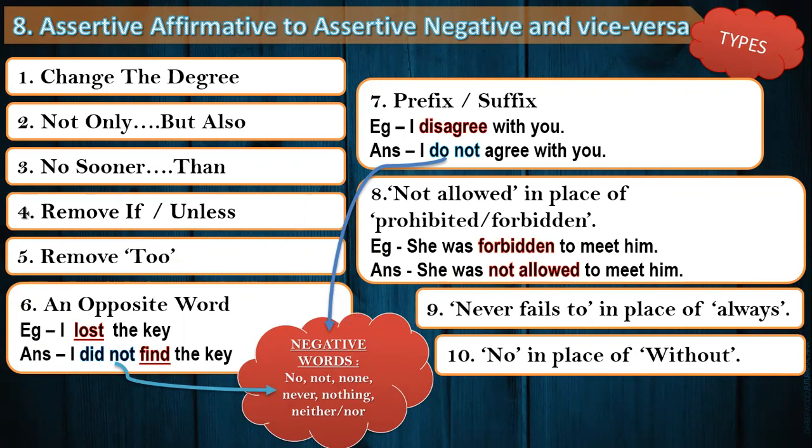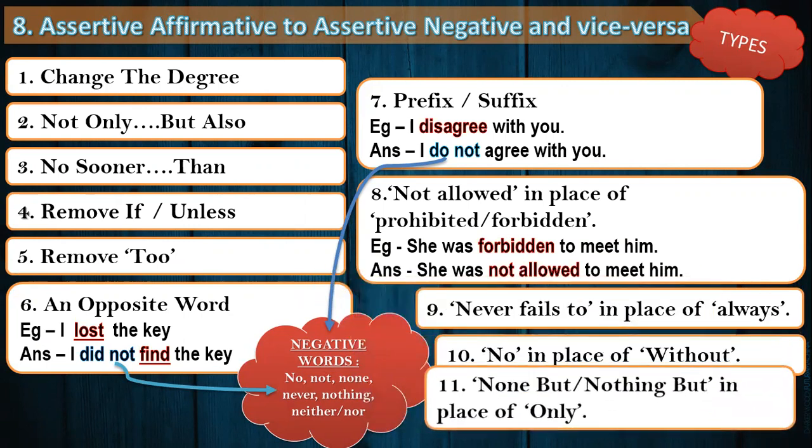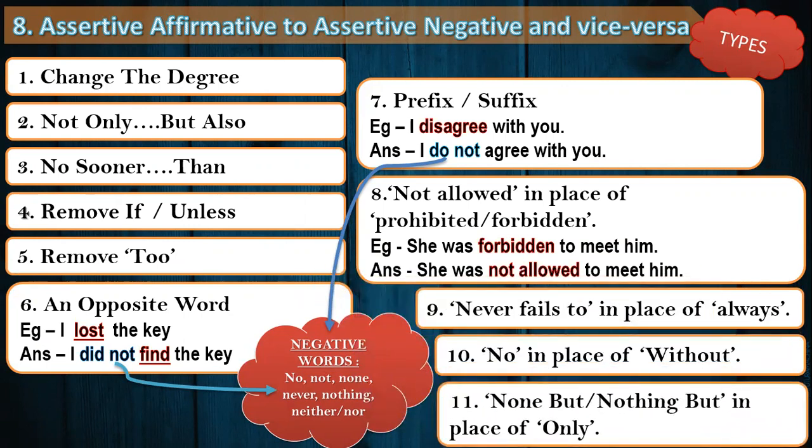Here we come with change number 10 or type number 10, that is "no" in place of "without" or "without" in place of "no." And the 11th method can be "none" or "nothing" but can be replaced by "only." So isn't it easier that out of these 11 methods, we can use any method in order to make a sentence negative or affirmative?